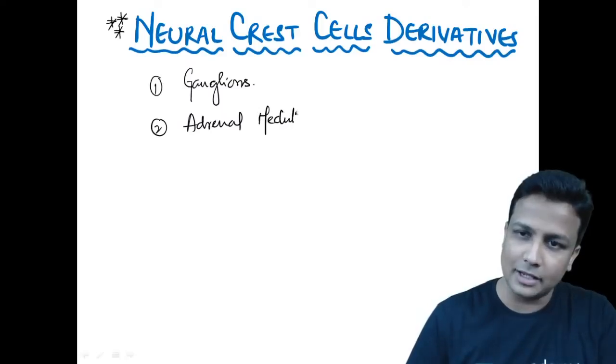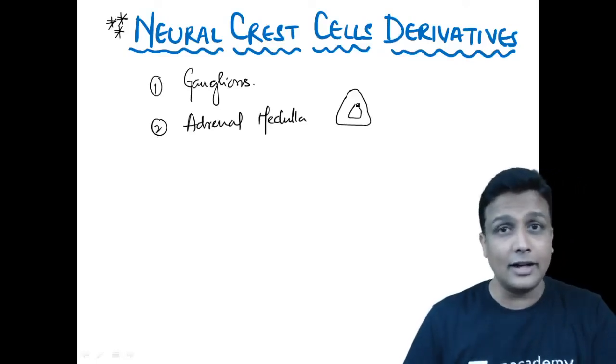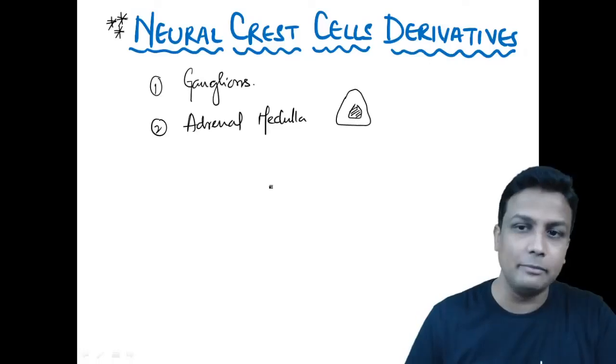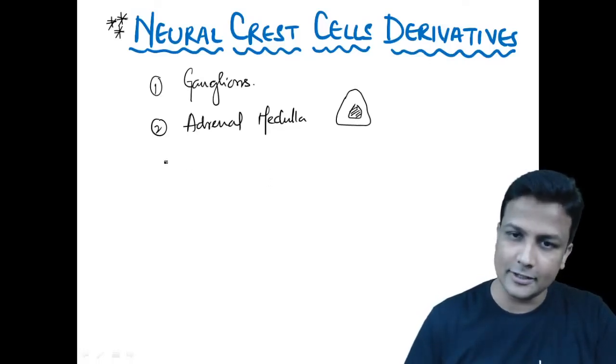Important to remember for your exams there. I hope you all know about the suprarenal gland, the adrenal gland. The adrenal gland has two parts: the outer part is the cortex and the inner part is the medulla, guys. The adrenal medulla is derived from neural crest cells.